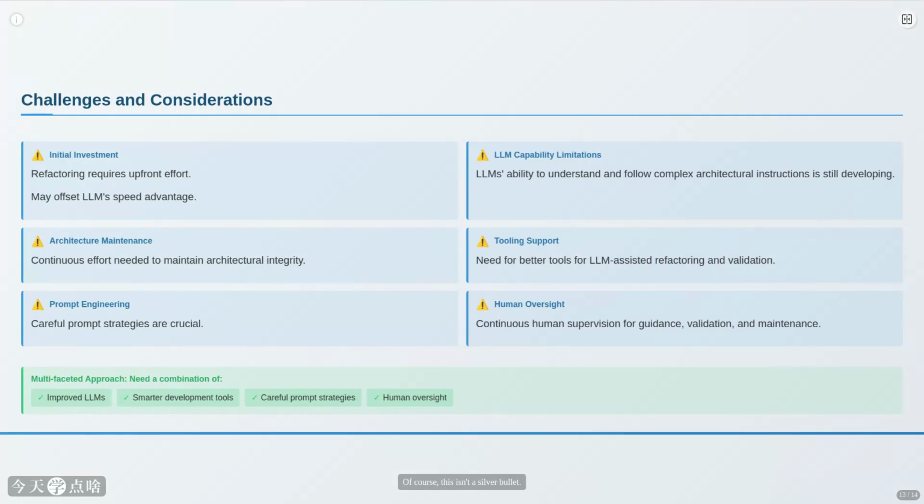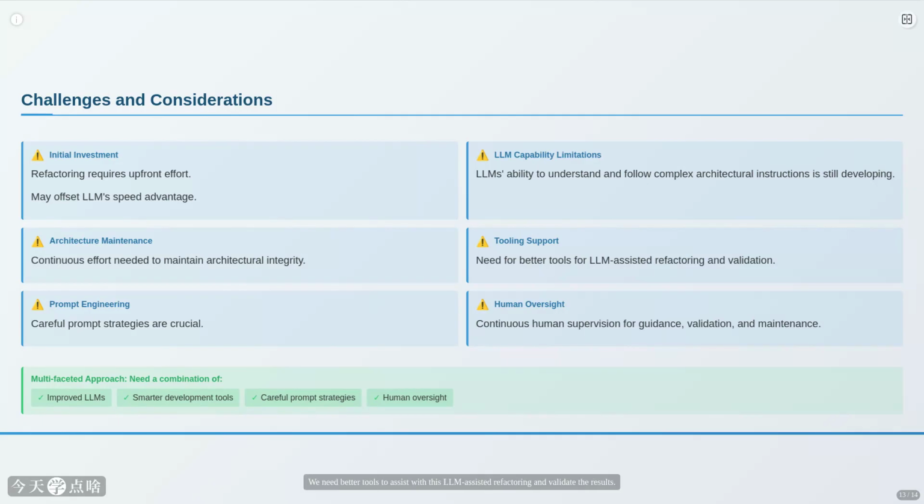Of course, this isn't a silver bullet. There are challenges. Refactoring takes time and effort, potentially negating the initial speed advantage of LLMs. LLMs themselves still struggle to perfectly grasp and follow complex architectural rules. Maintaining the structure requires ongoing effort.